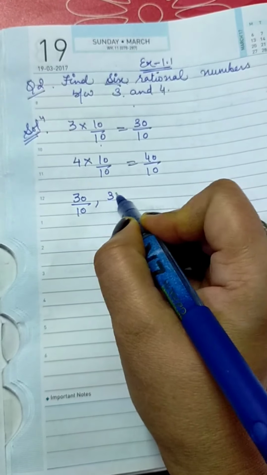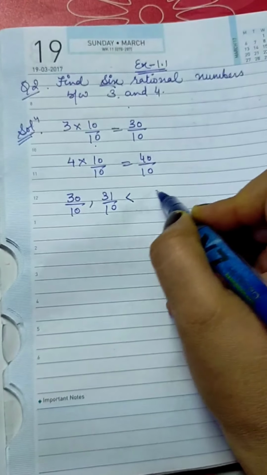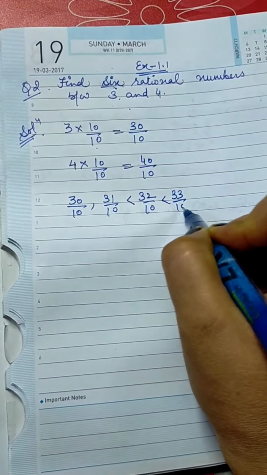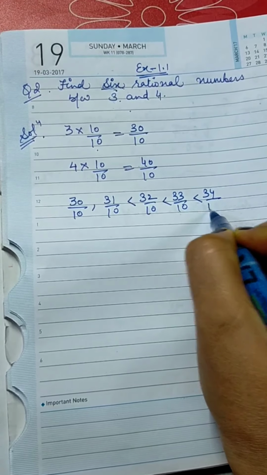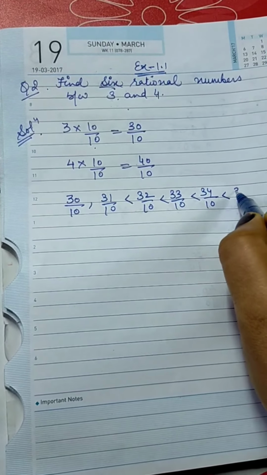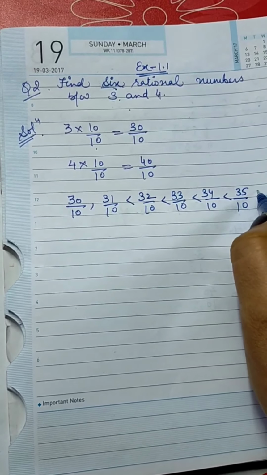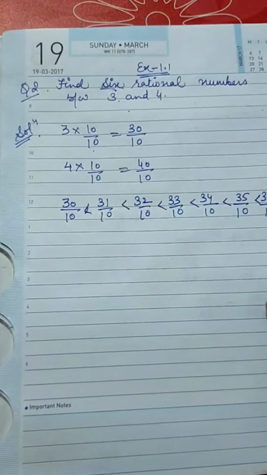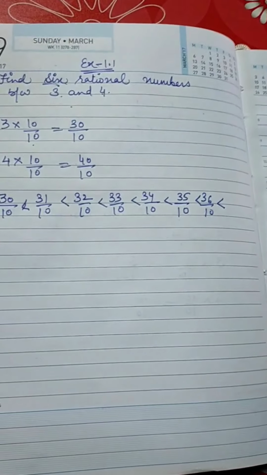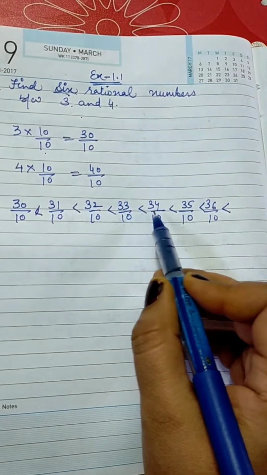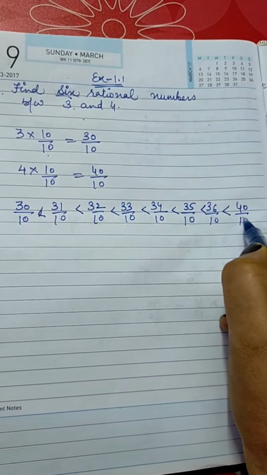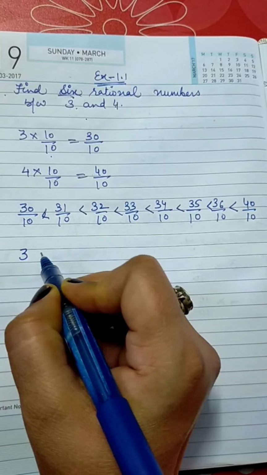After that we can write 31 over 10, 32 over 10, 33 over 10, 34 over 10, 35 over 10, 36 over 10. So there are 6 numbers: 1, 2, 3, 4, 5 and 6. The last was 40 over 10, that is 4.